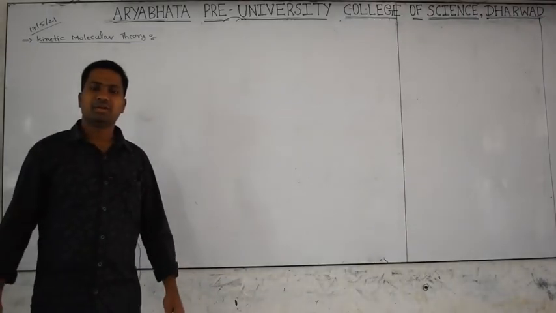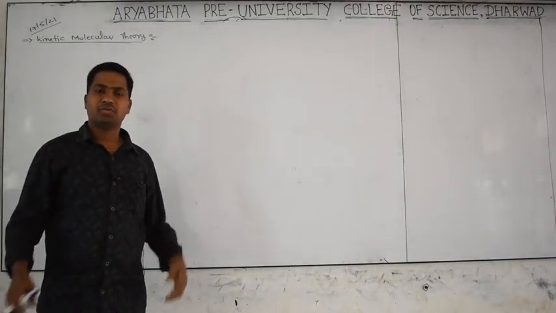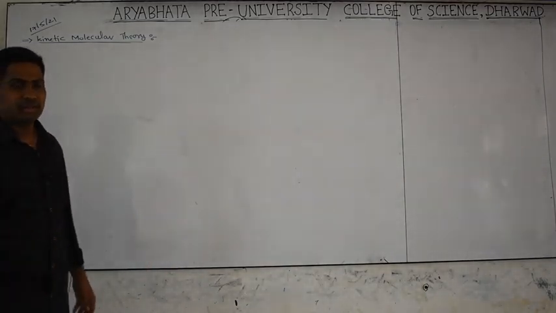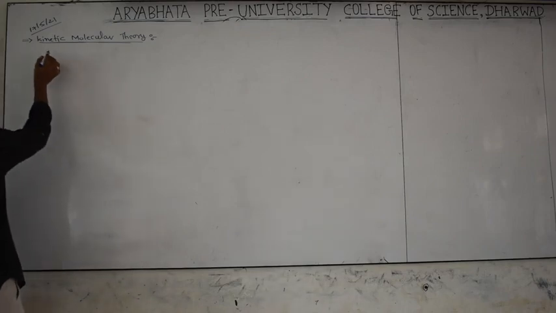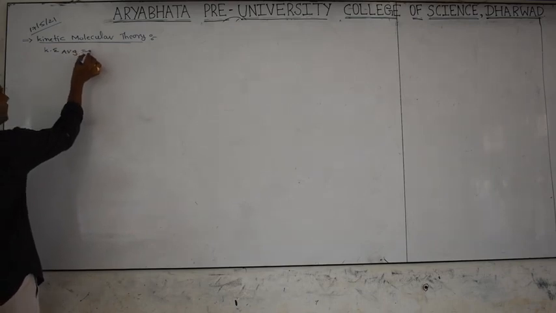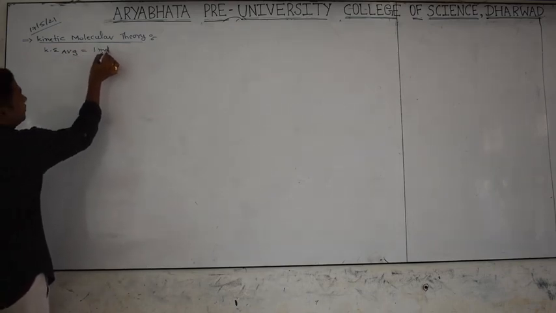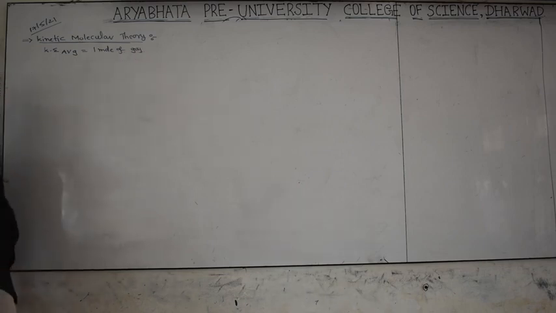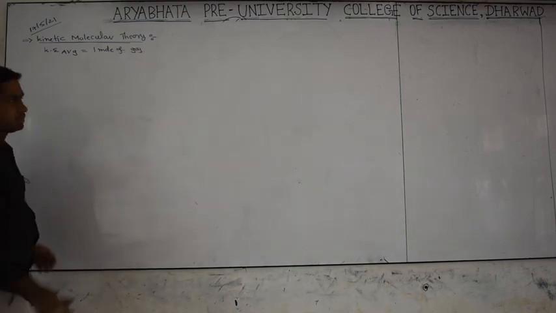We are discussing the kinetic molecular theory of gases. We have already discussed the postulates. Now we have to discuss the average kinetic energy. What is the meaning of average kinetic energy? It is nothing but the average energy of 1 mole of gas molecules.